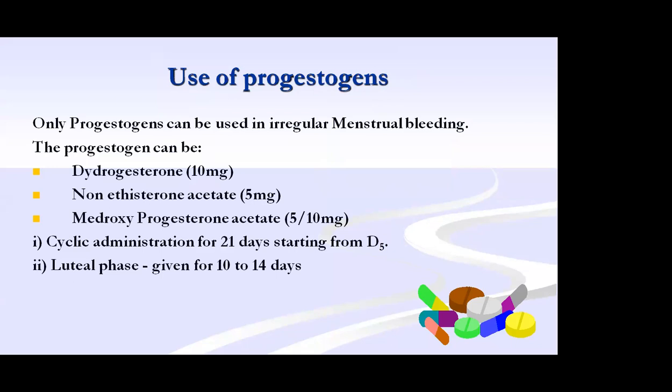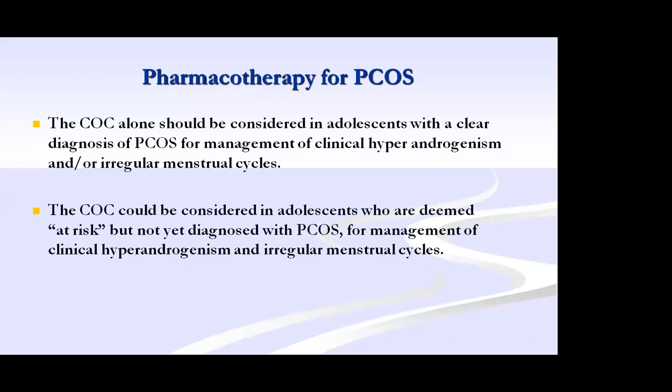And in some patients, you can go with the luteal phase regimen, that is only for 10 to 14 days, when there are no other symptoms. They are only under stress and have a feeling that they don't have regular bleeding. In that condition, you can give progesterone in the luteal phase for 10 to 14 days. With progesterone, sometimes they may have spotting and a disturbance of the endometrium. In those cases, you can think of low dose estrogen combined oral contraceptive pills.